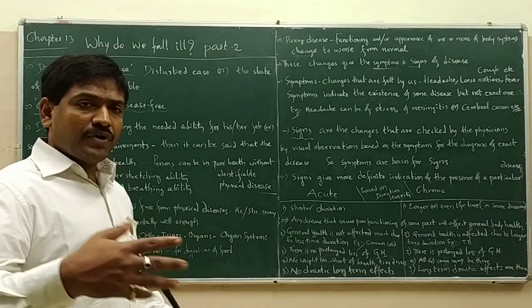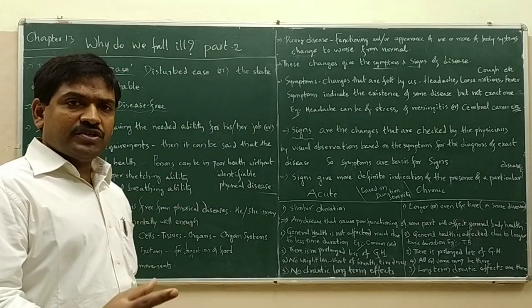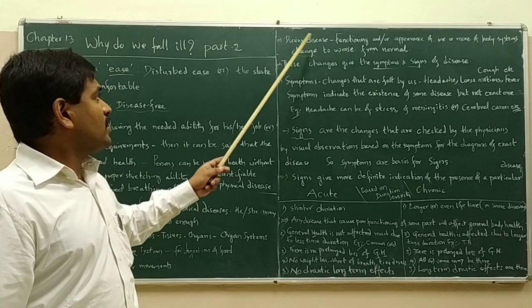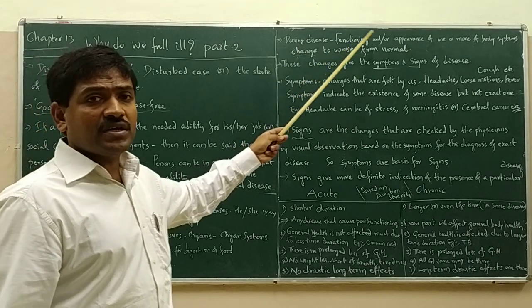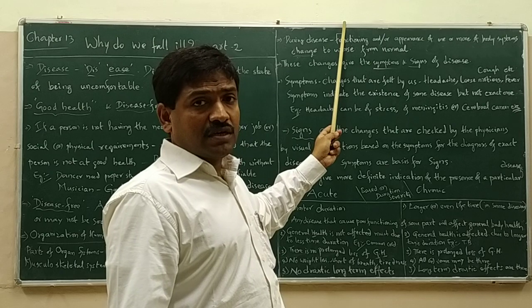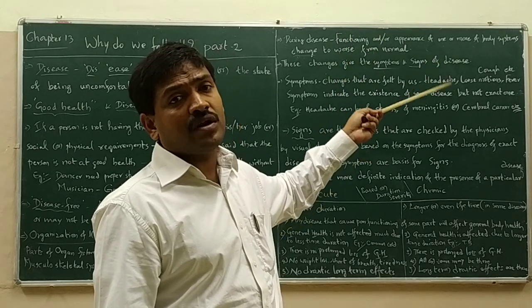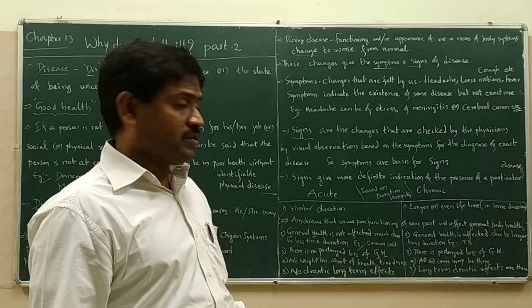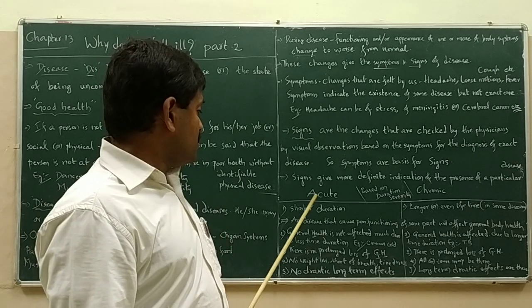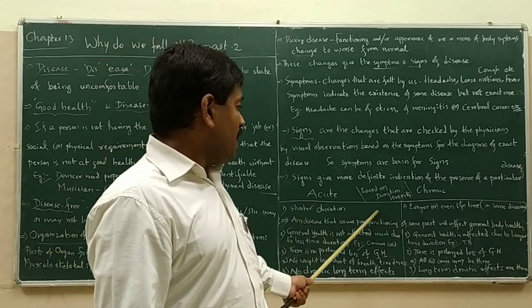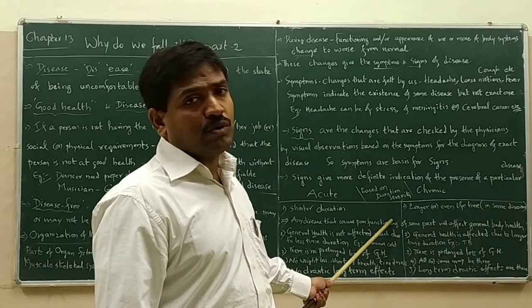If you take any disease, a disease is caused by what? The functioning is going to become abnormal in one organ system or more organ systems. So, in any disease, proper functioning is not going to be there.